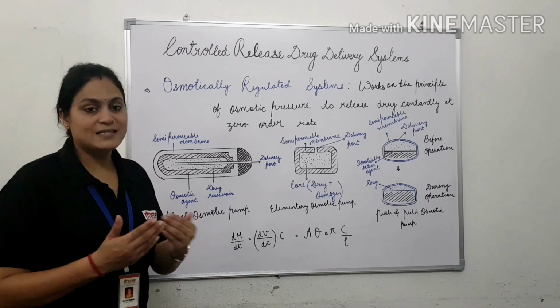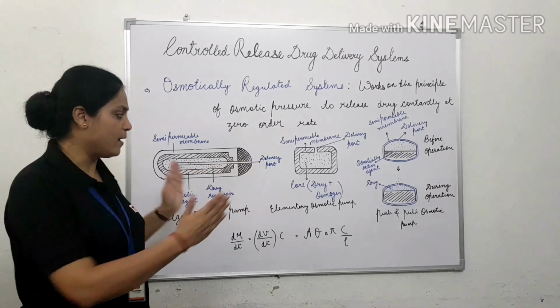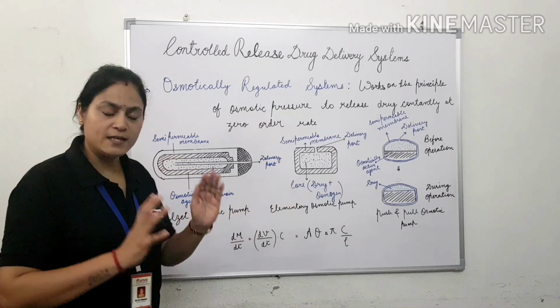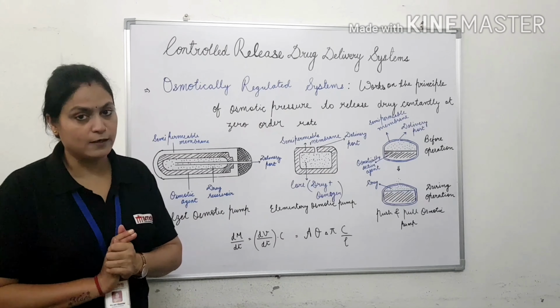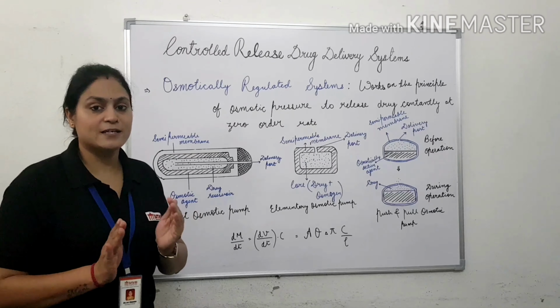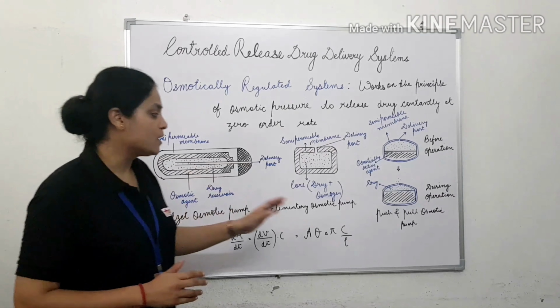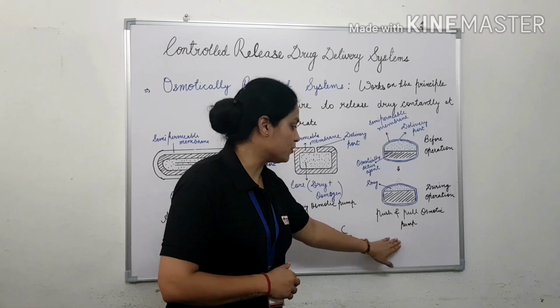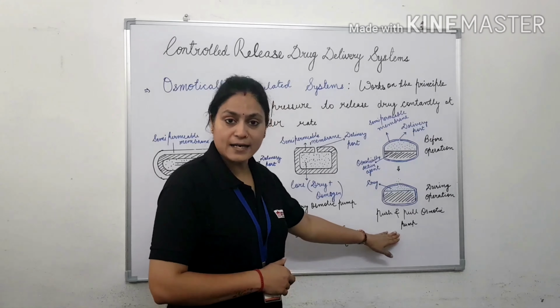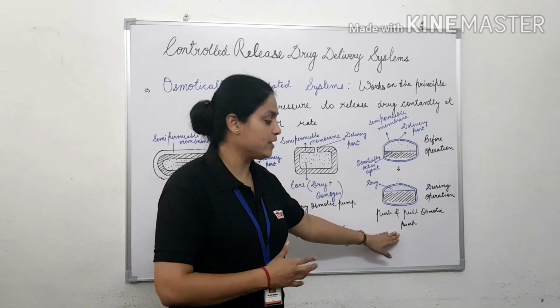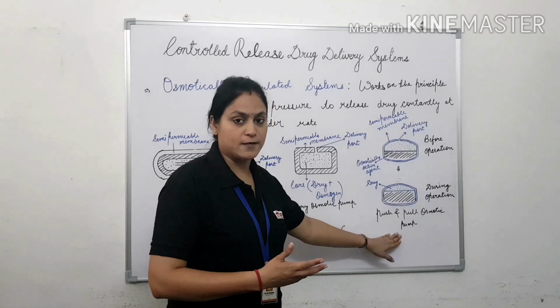Apart from these three, there are so many other designs of osmotic pumps available. But we are just going to discuss the basic devices using this concept. Now, push and pull osmotic pumps can be bilayer, just like a bilayer tablet, or they can be trilayer.